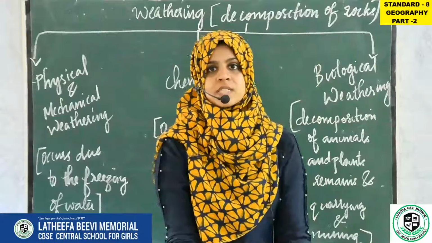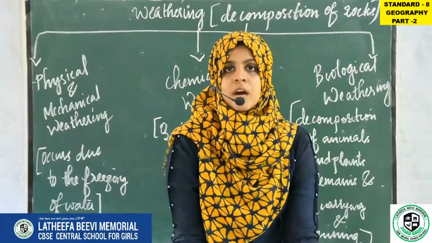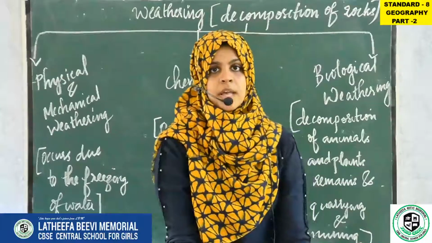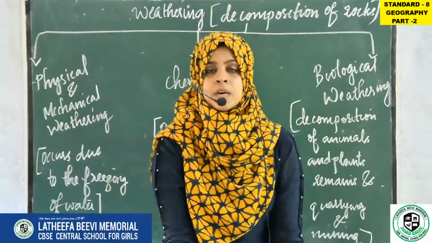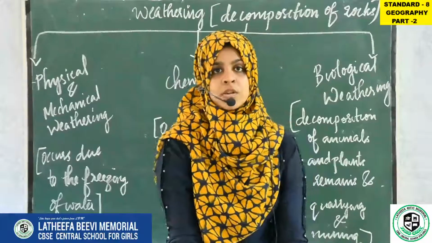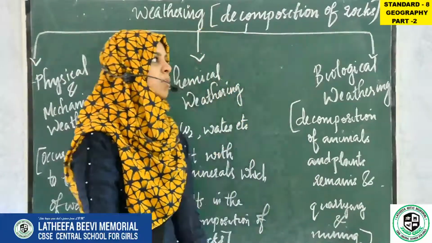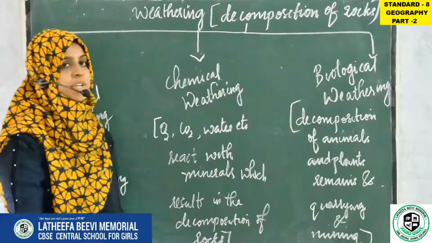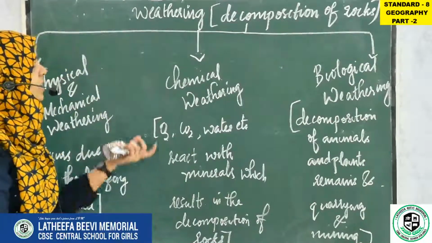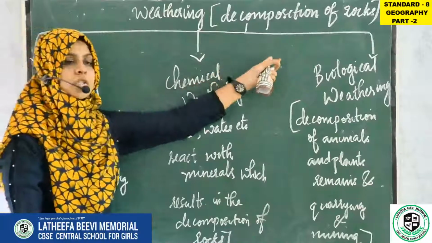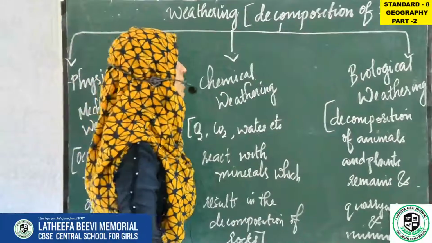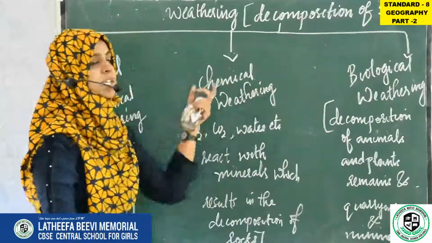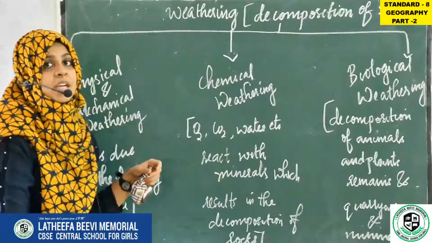In our last class we studied rocks, different types of rocks and minerals. In this class we will be studying about soil, how soil is formed and what are the different processes that soil goes through for its formation. So first of all, we want to study what is weathering. Weathering is the decomposition or disintegration of rocks. That means the breaking of rocks.